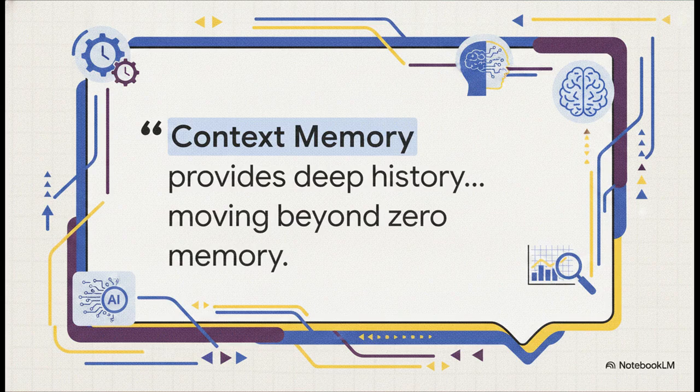I want to focus on Layer 3 for a second, context memory, because it is without a doubt the secret sauce of this entire architecture. This persistent storage layer is the actual cure to AI amnesia. By maintaining long-term awareness of your past decisions and historical data, the AI learns your complex business patterns over time, rather than just reacting to isolated prompts in a vacuum.